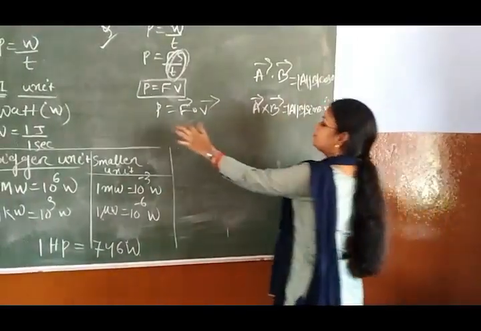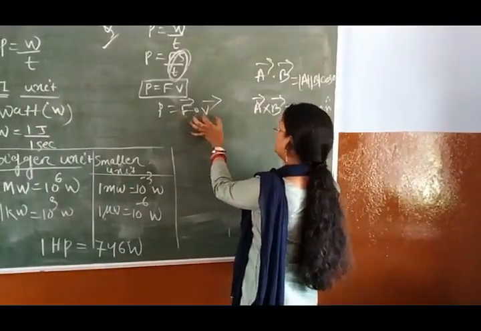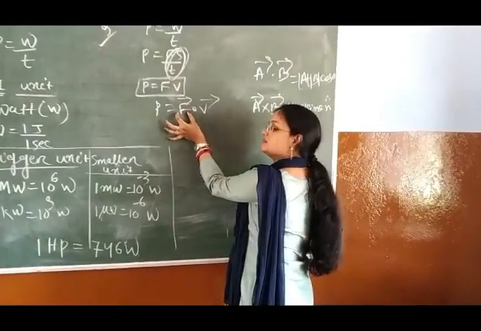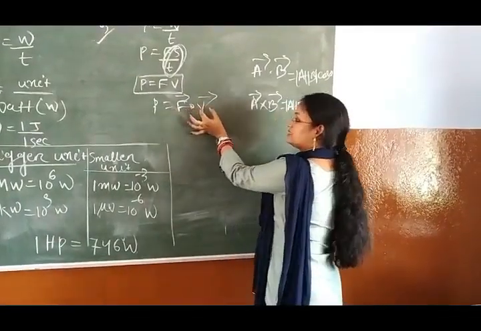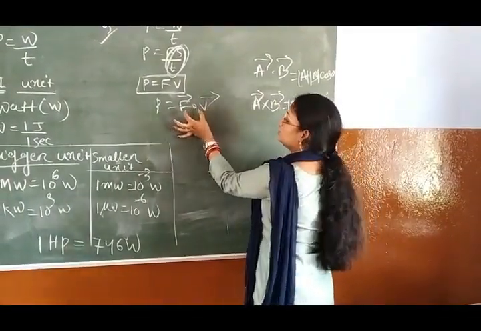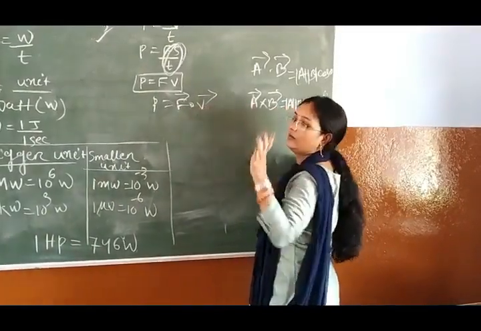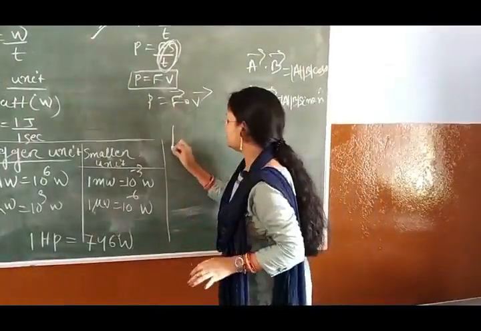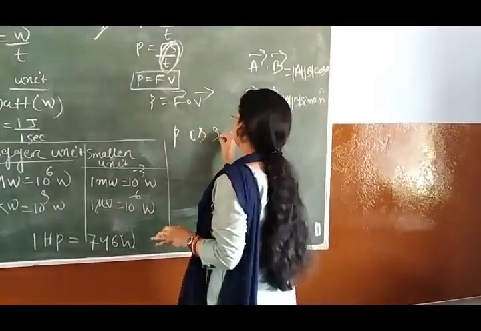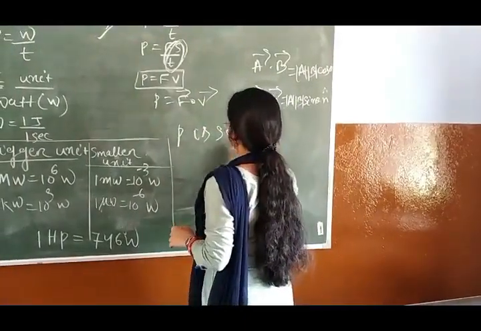So now you see P equals F dot V. Force is a vector quantity, velocity is a vector quantity. So the dot product of two vector quantities gives you a scalar quantity. That means power is a scalar quantity.